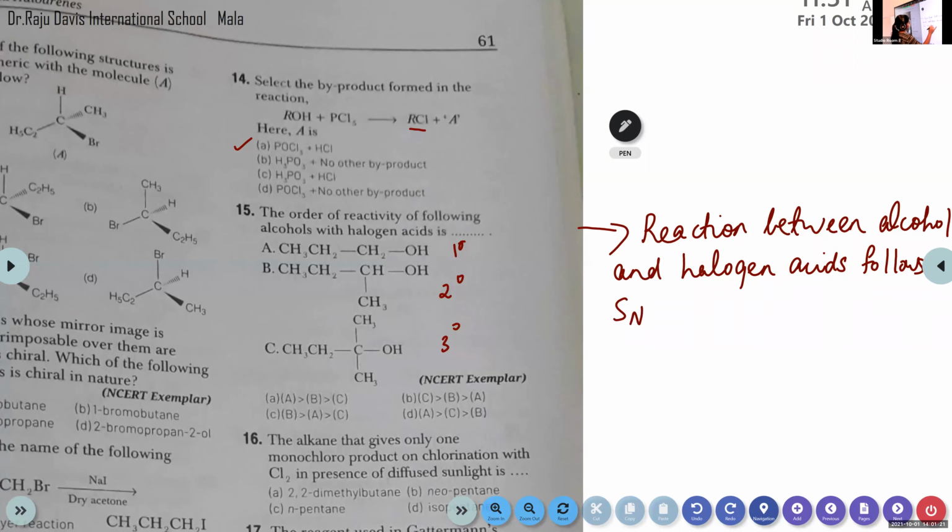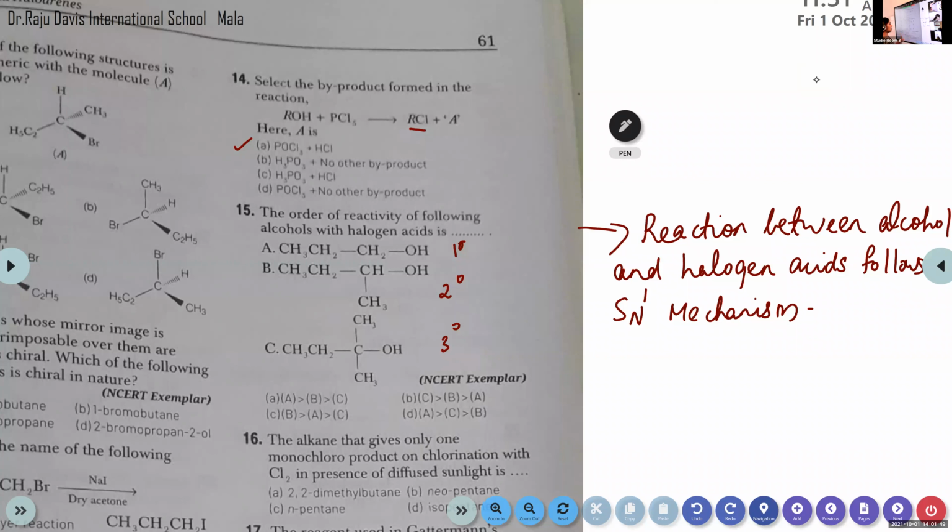In the SN1 mechanism, how many steps are there, 1 or 2? 2 steps, right? The first step is the formation of carbocation, and the second step is the attack of the nucleophile on that substrate. So there are 2 steps.